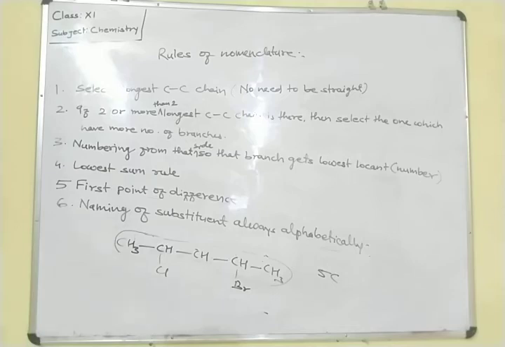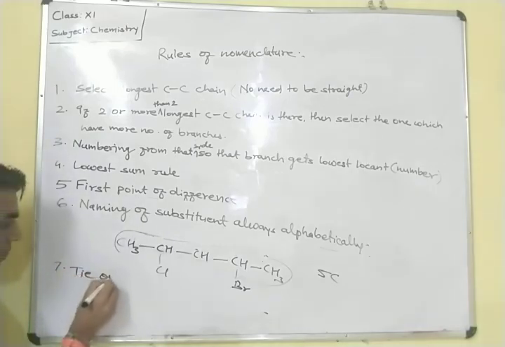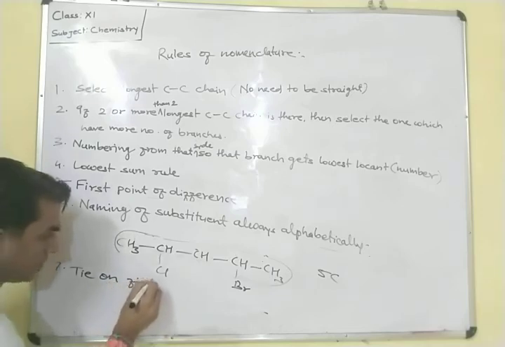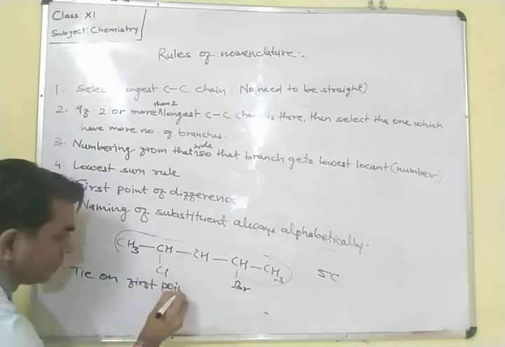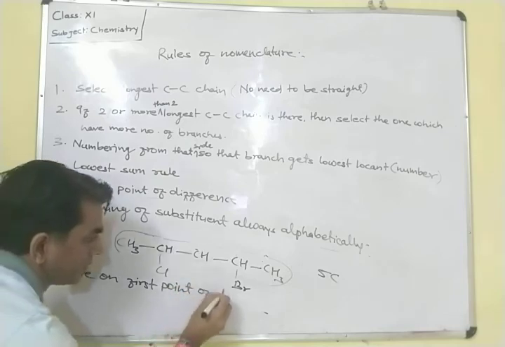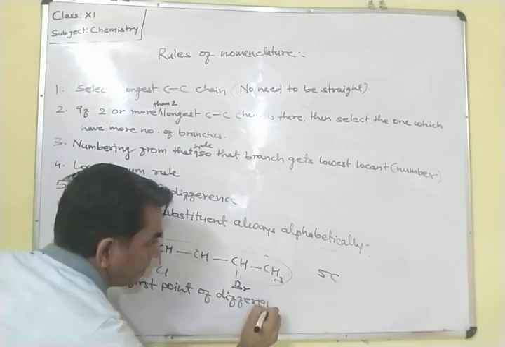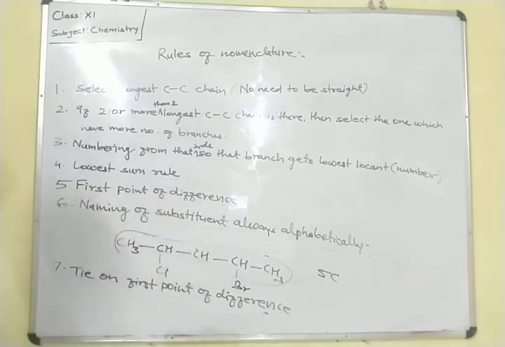In such cases where there is a tie on the first point of difference, the next and last rule is: tie on first point of difference, then decide alphabetically.